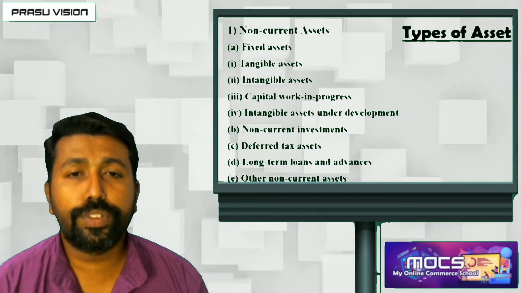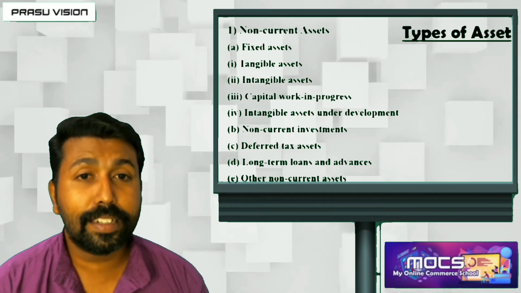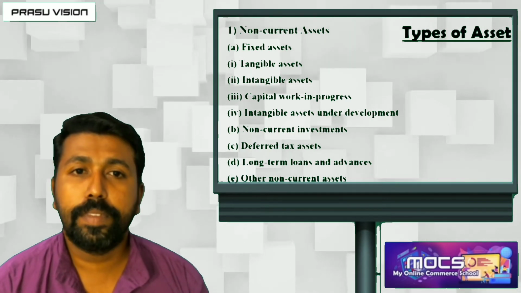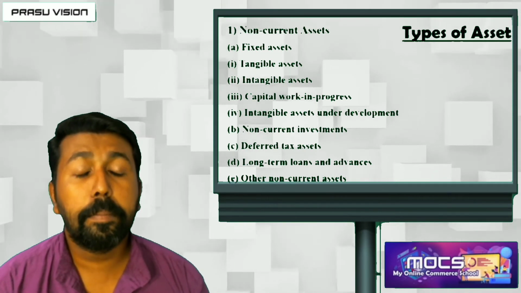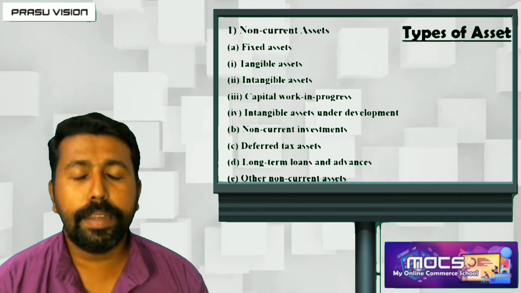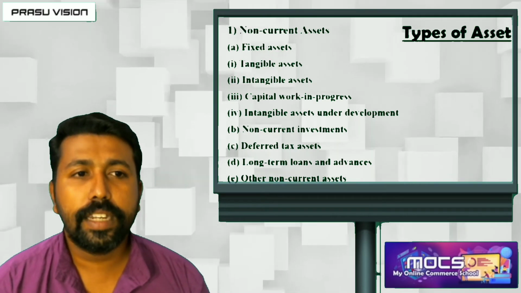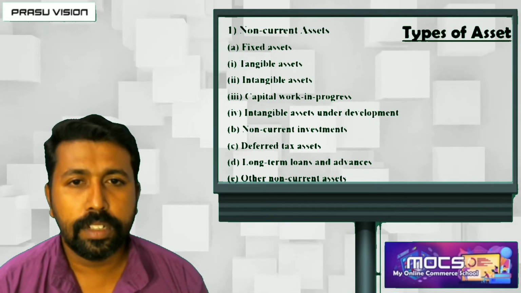Goodwill shows the value of reputation of an organization. Trademark, brand name, recipes, designs, copyright, patent, royalty, all these are the best examples for intangible fixed asset in a business organization.